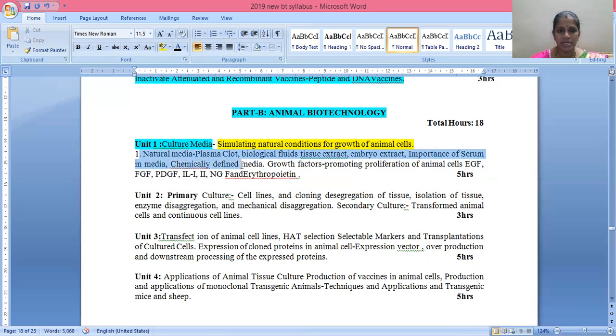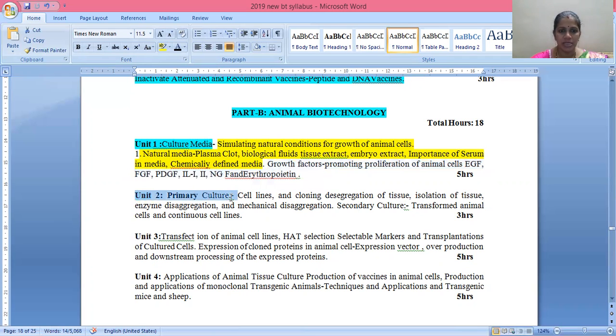Then chemically defined media are going to be studied. Then growth factors promoting proliferation of animal cells, that is EGF, FGF, PDGF, then interleukin 1, 2, NGF, and erythropoietin. Then in unit 2, you are going to study primary culture.